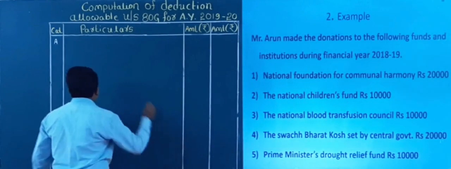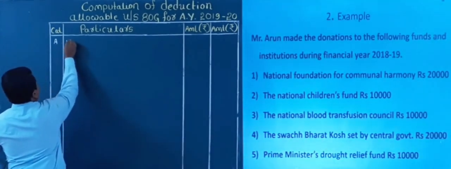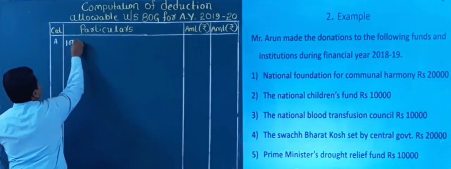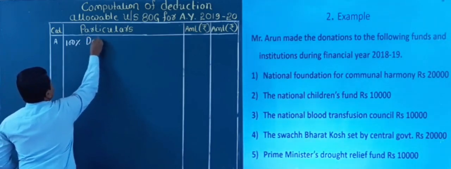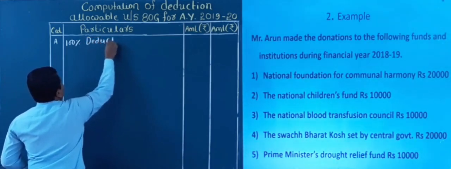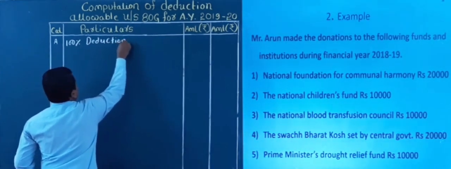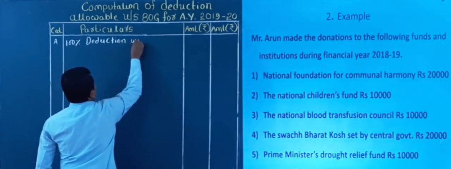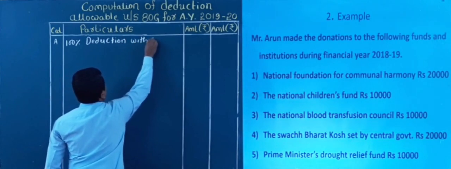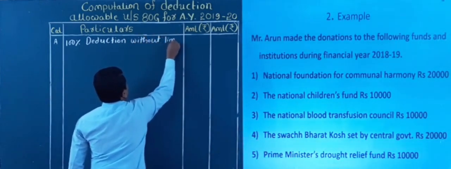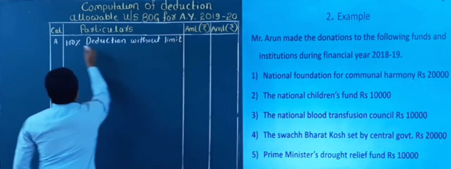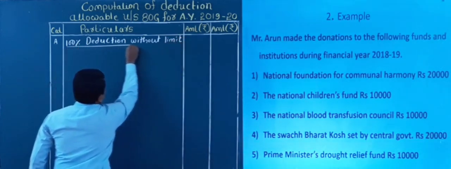So I will write 100% deduction without limit, means without any limit. So this is the first category.